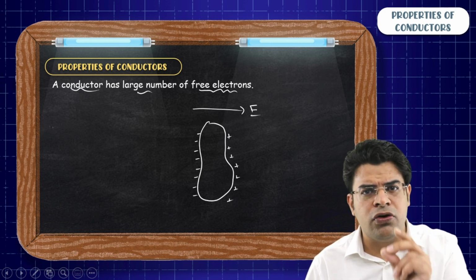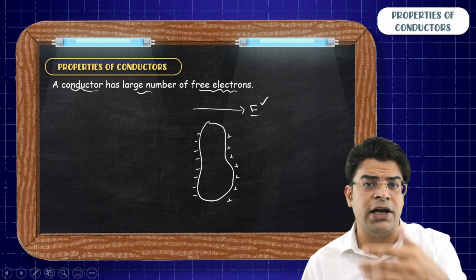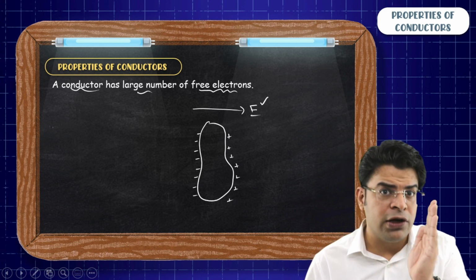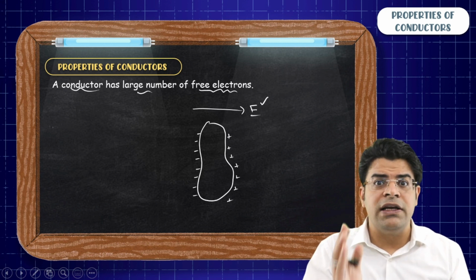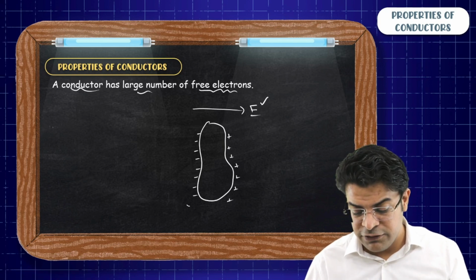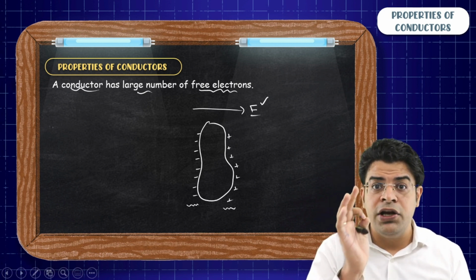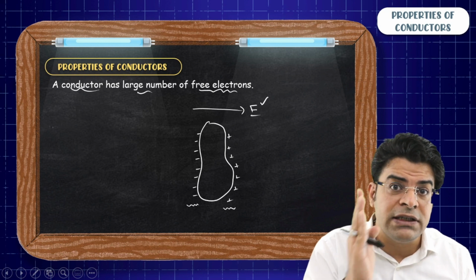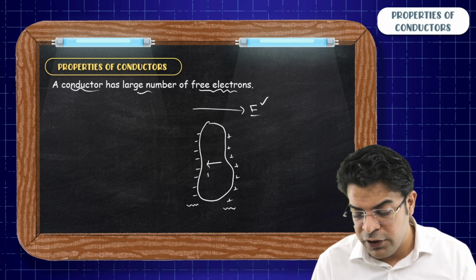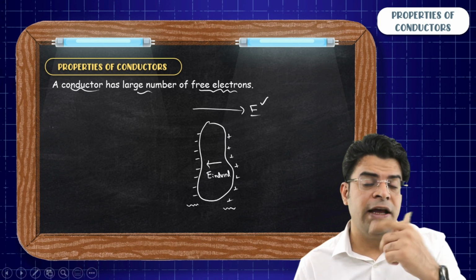Why are the electrons moving to the left? So electrons are moving to the left because of the applied electric field. If the electric field is towards right, the electron will experience a force towards left. But as soon as electrons start moving towards the left, an electric field is created within the flesh of conductor due to the induced charge. You can see on the left surface we have got negative induced charge, on the right surface we have got positive induced charge. So that's why due to the induced charges, an electric field exists inside the conductor from positive charge towards the negative charge. So we say that an electric field is induced inside the conductor which opposes the external electric field.